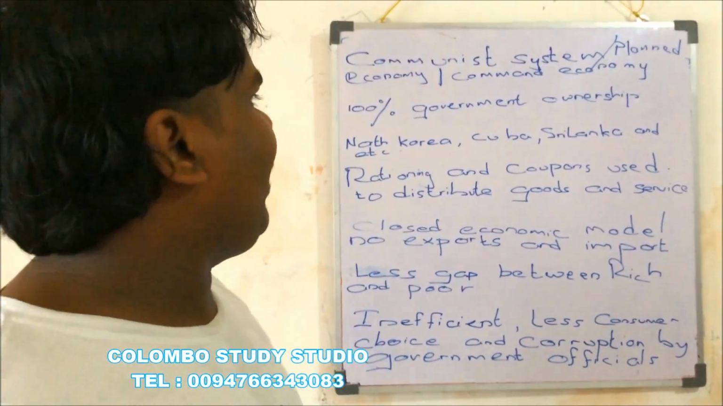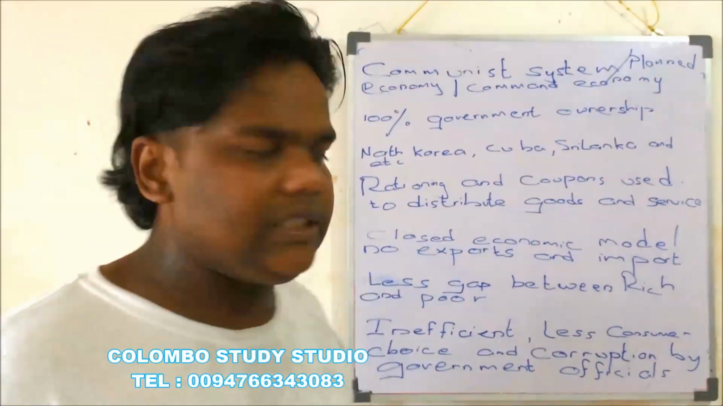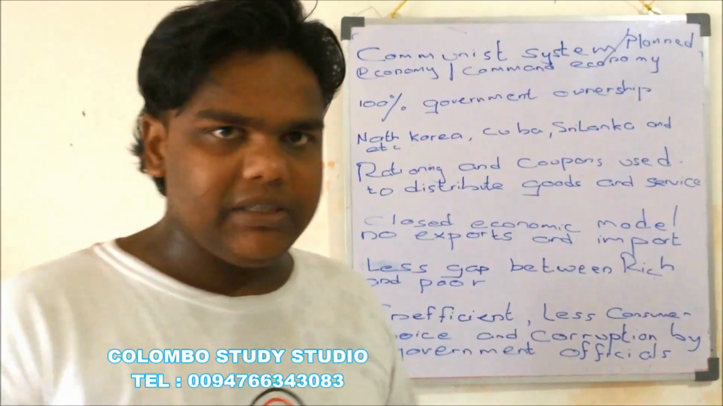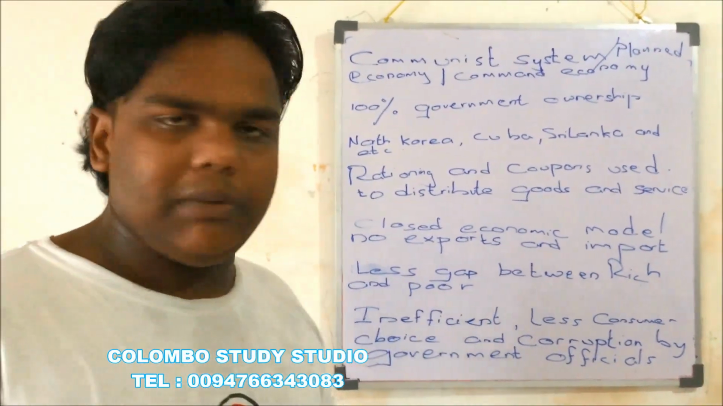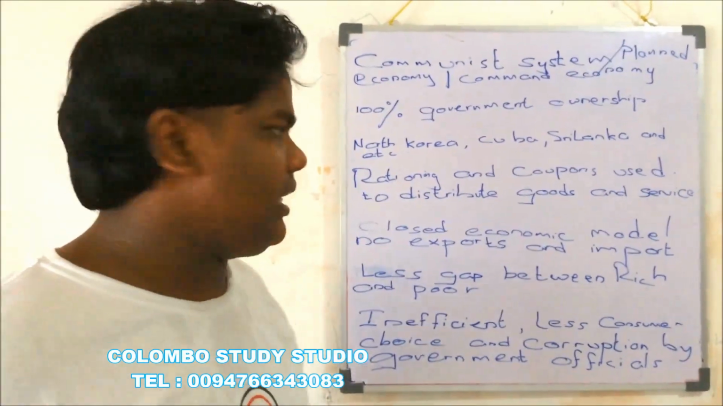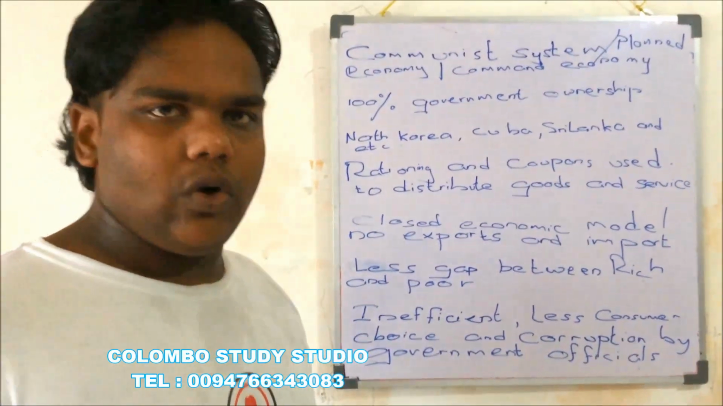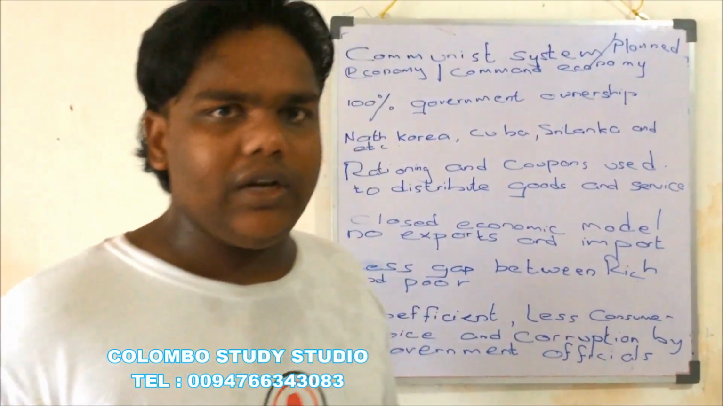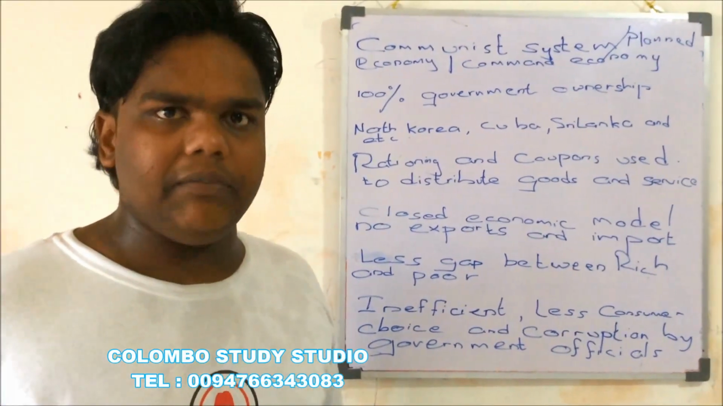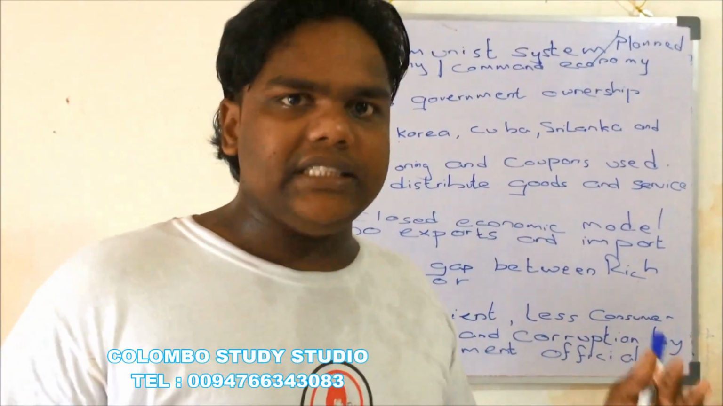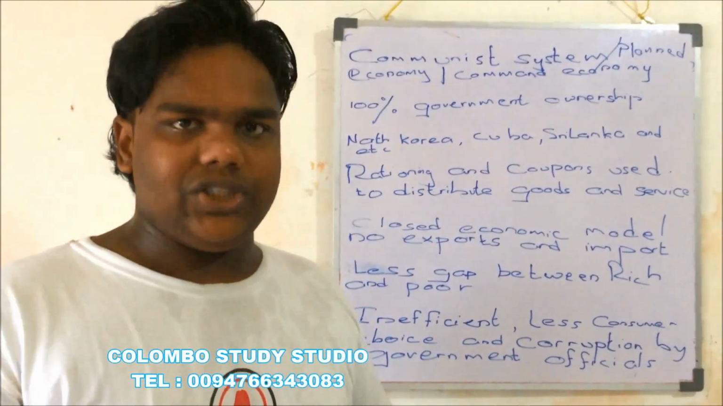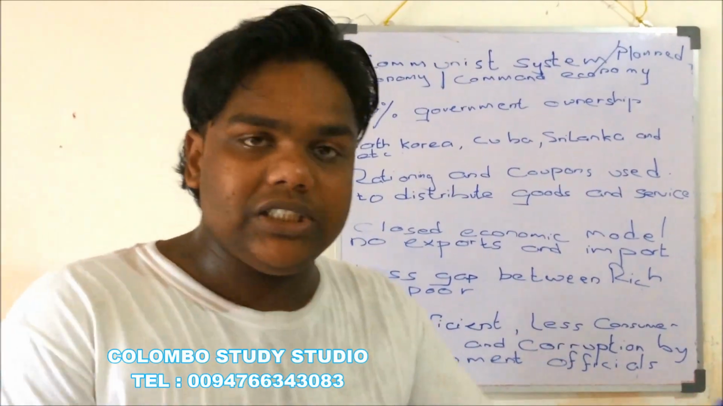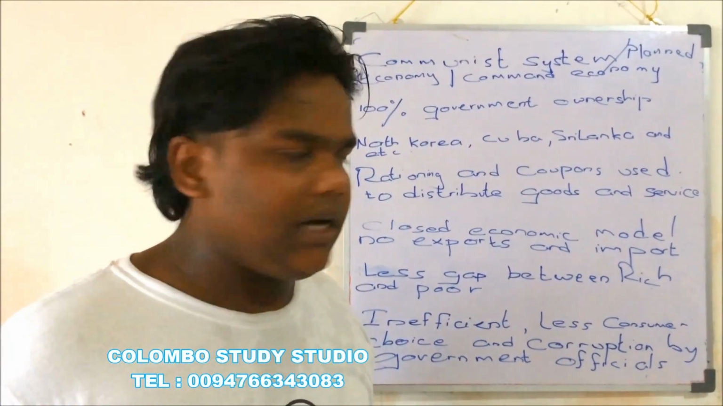What are the famous examples of this system? North Korea is today's famous example of a country which is maintaining a communist system. Next, Cuba, and Sri Lanka. Sri Lanka today is not a communist system, but in the 1970s, Sri Lanka maintained a communist system under the prime ministership of Sirimavo Bandaranaike.